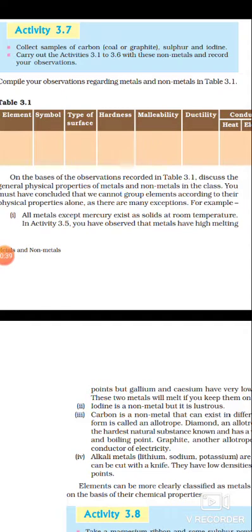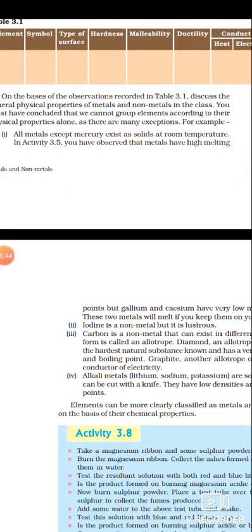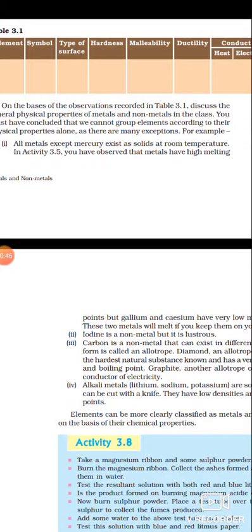The answer is no. And why? The exception cases are given here as proofs in the four points. Mercury exists in liquid state, but it is a metal, and so on. So please read carefully, make notes, and pass me your questions if